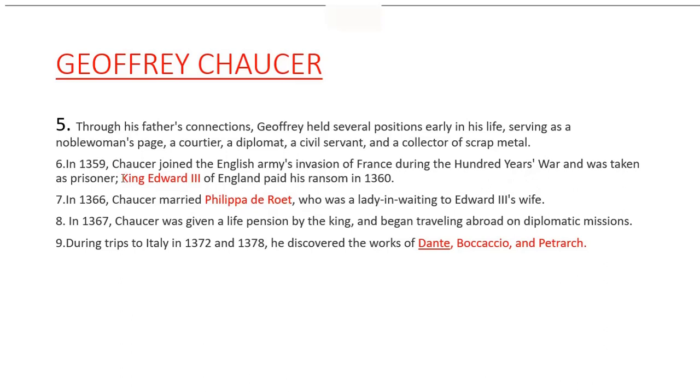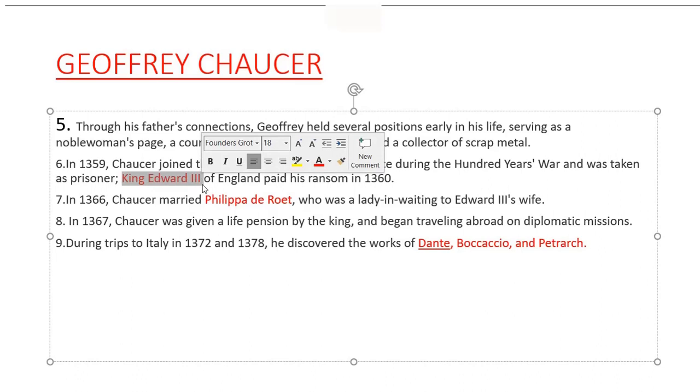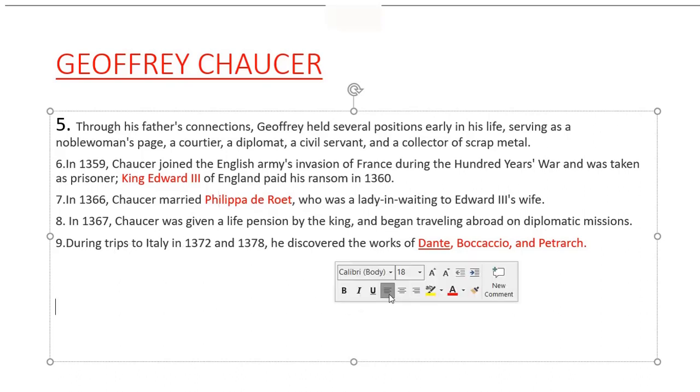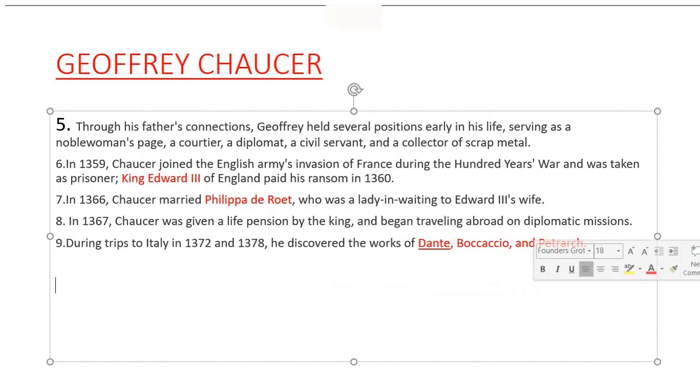And King Edward III paid a huge amount of ransom to get him free from there. Then Chaucer also made many diplomatic missions, and when he traveled to Italy, he discovered the works of Dante, Boccaccio, and Petrarch.